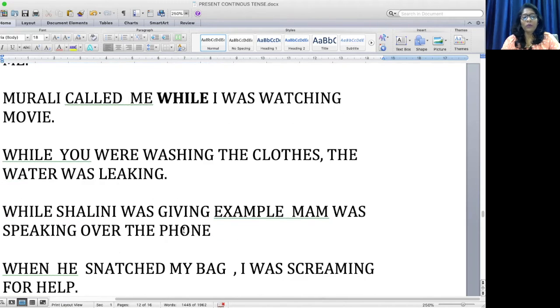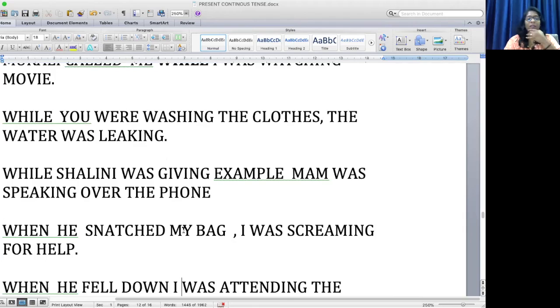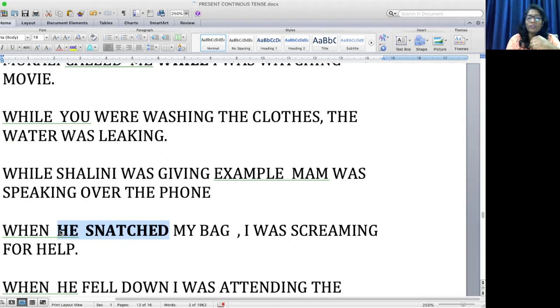Let me go on. How do we use "when"? So, when he snatched my bag, I was screaming for help. So here I used "when". The reason is this is a short action. Here it's a simple past tense. When did you scream? When he snatched away. I cannot say "while he was snatching" because the action is very short. It's a simple past tense here. When I have a simple past tense action, I have to use "when". When he snatched my bag, I was screaming for help.